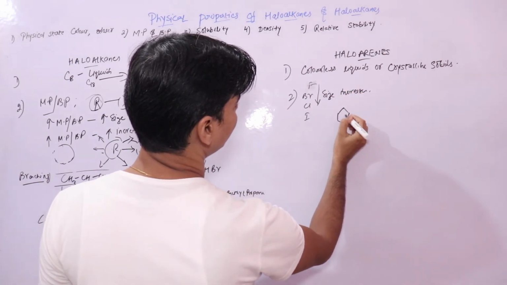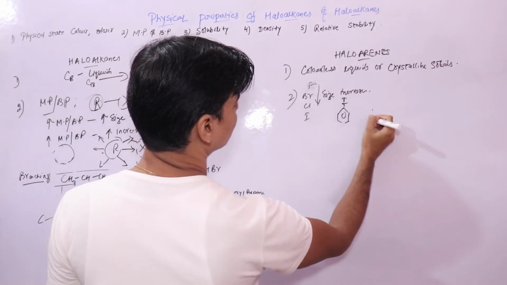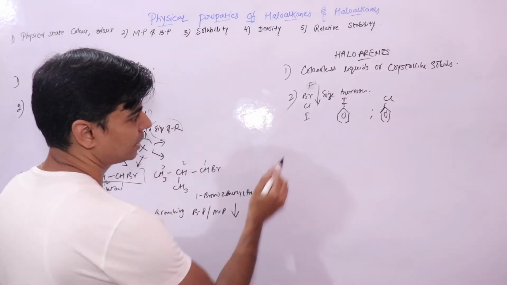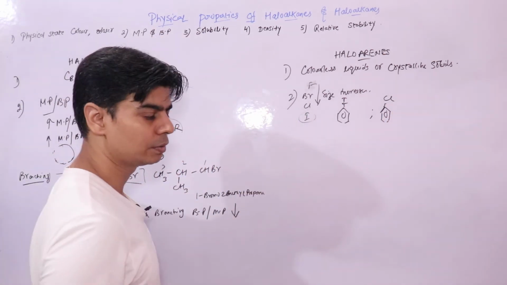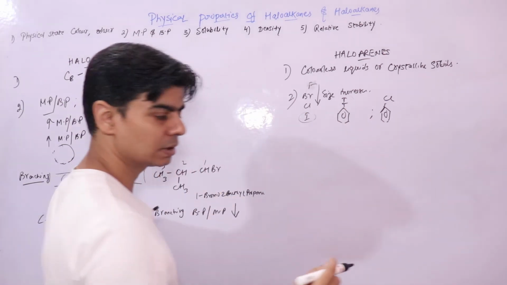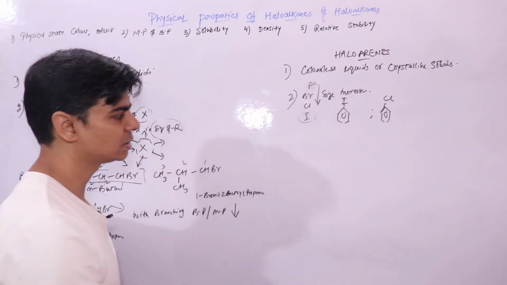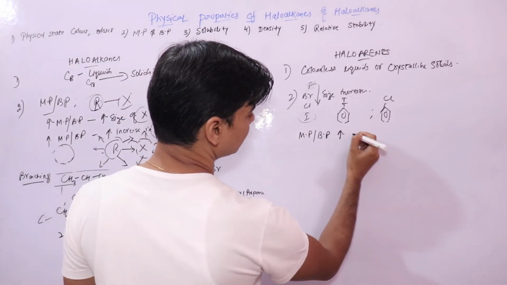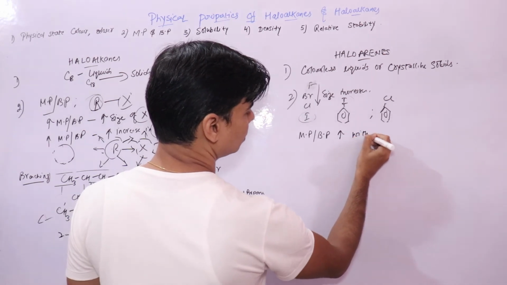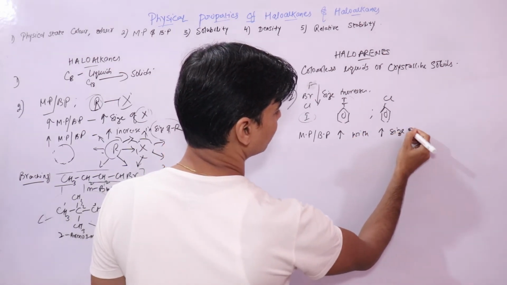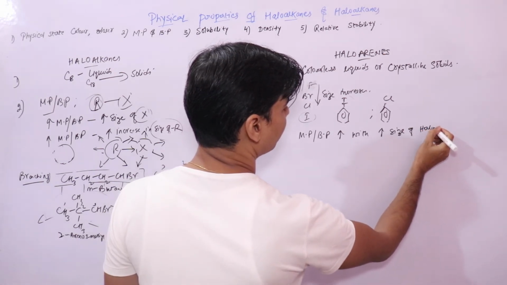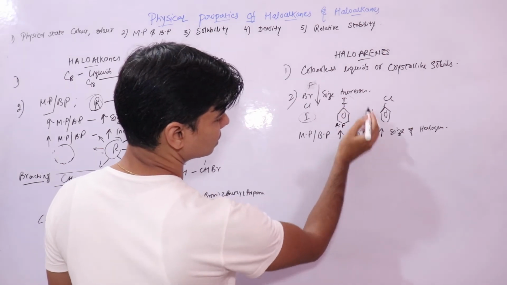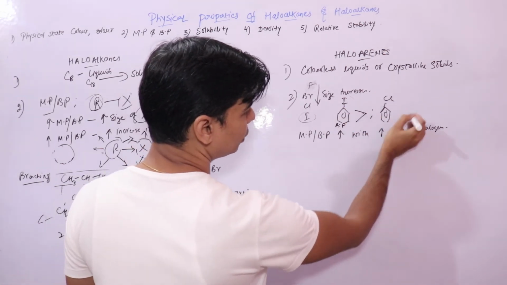So if I take this compound or this compound, the size of Cl is less compared to iodine. So boiling point and melting point increase with increase in size of the halogen atom. The boiling point of this would be more than the boiling point of the Cl compound.